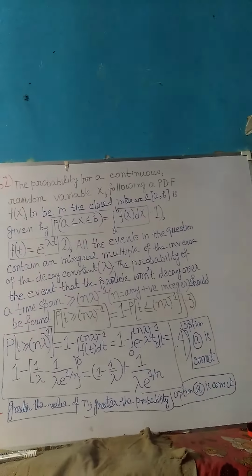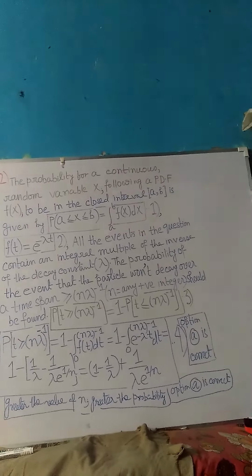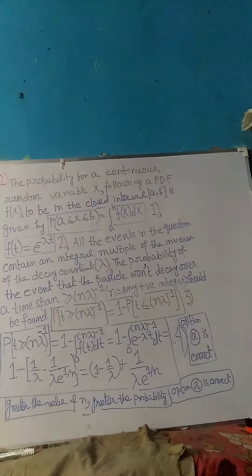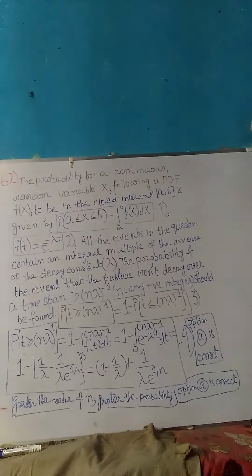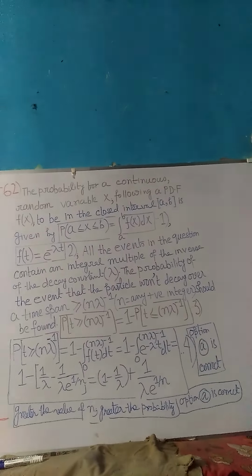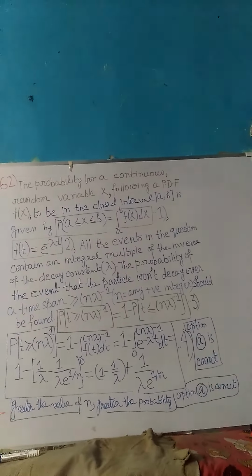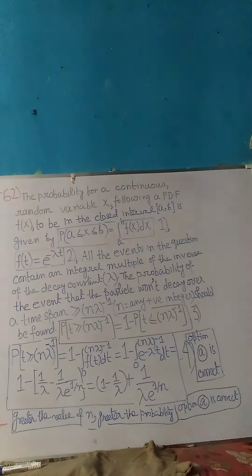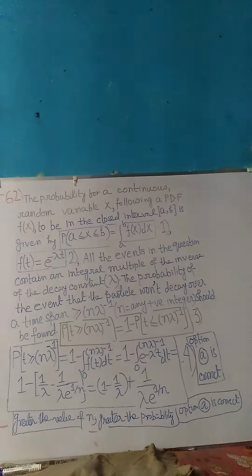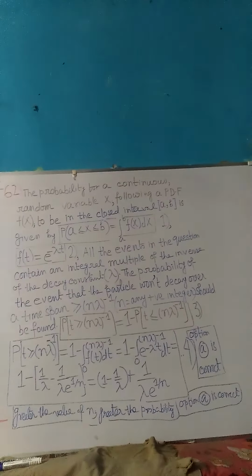From equation number 4, very clearly, the greater the value of small n, the smaller the value of the term e to the power minus 1 by n, and the greater is the probability. The gist of this important concept is also written on the board because it is found necessary to do so. And so, very clearly, option A is correct. I repeat this point once again, and it has been mentioned twice on the board for the benefit of the viewers. Option A is correct.